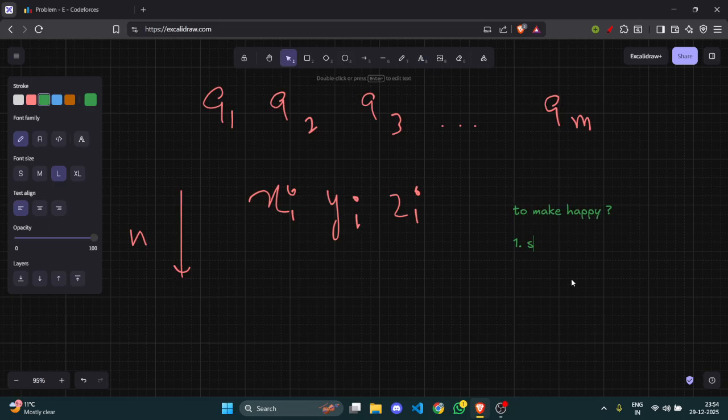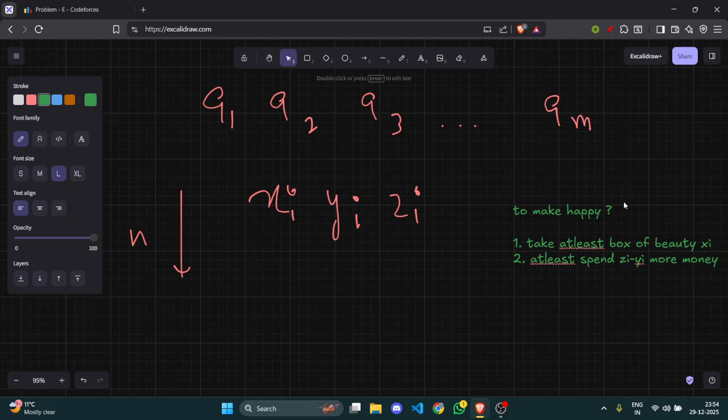First choice is take at least a box of beauty xi. These are beauties of boxes. Or second, spend at least zi minus yi more money.